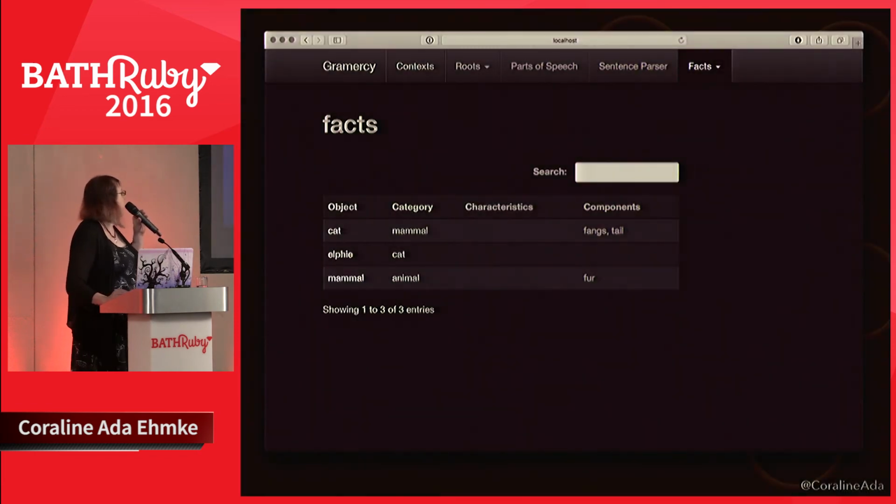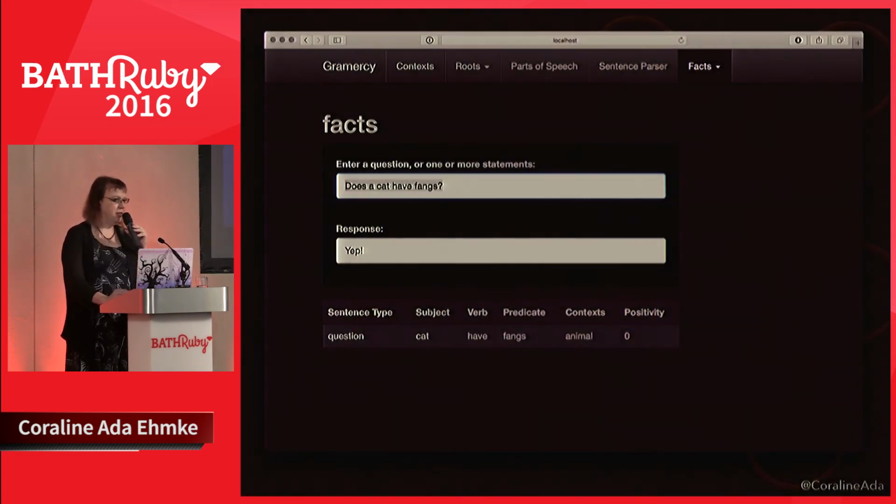So I have this fact explorer. This is a list of facts that she knows. She knows that a cat is a mammal, that a cat has fangs and a tail, that Elfie is a cat. Elfie's adorable. I wish I had a picture of her. And that animals are mammals that have fur.